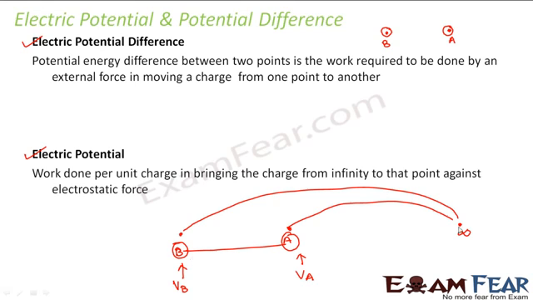So you understand what is potential at A? Work done in bringing the charge from infinity to A. What is the potential at B? Work done in bringing the charge from infinity to B. What is potential difference between A and B? It is the work done in bringing the charge particle from A to B. Because this entire thing, infinity to B is VB, infinity to A is VA, so VB minus VA is the work done in taking the particle from A to B. Simple, right? So this is how we define electric potential difference and electric potential.